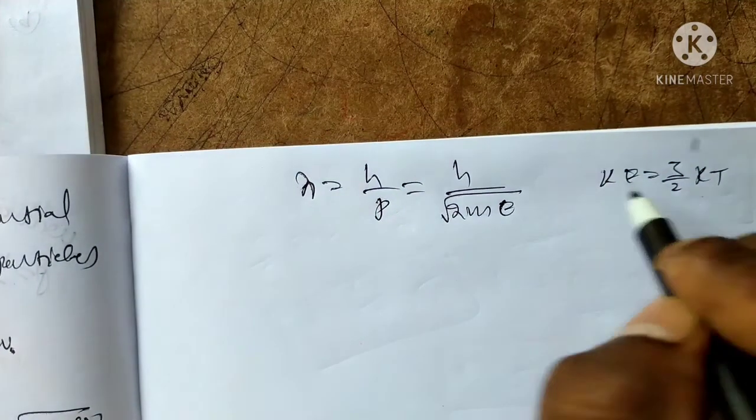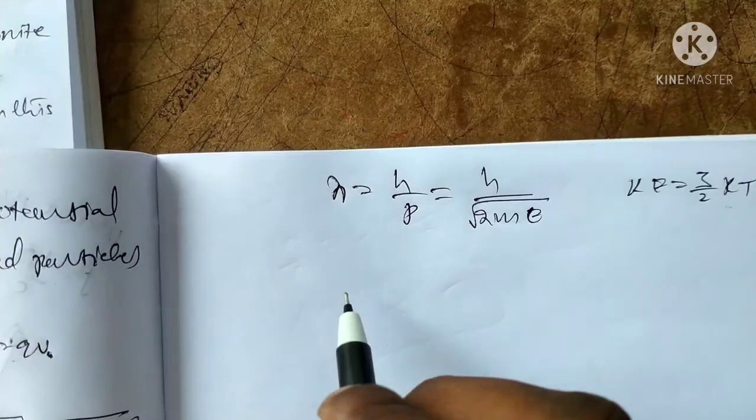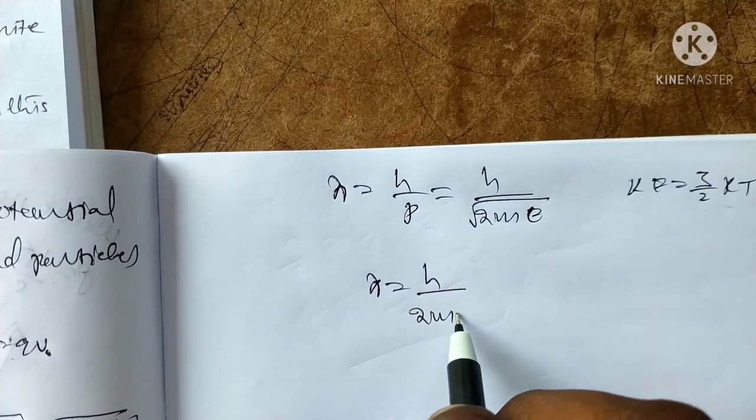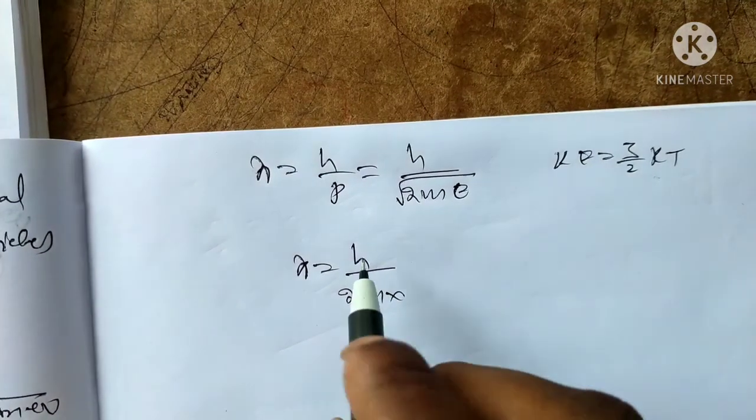Substitute this 3 by 2 kT value in the de Broglie wavelength. Lambda is equal to h by under root of 2mE, and E is equal to 3 by 2 kT.